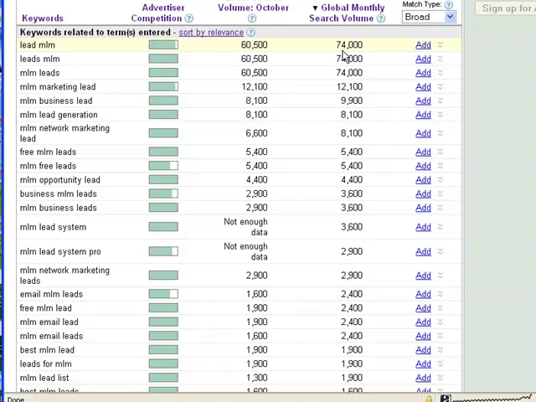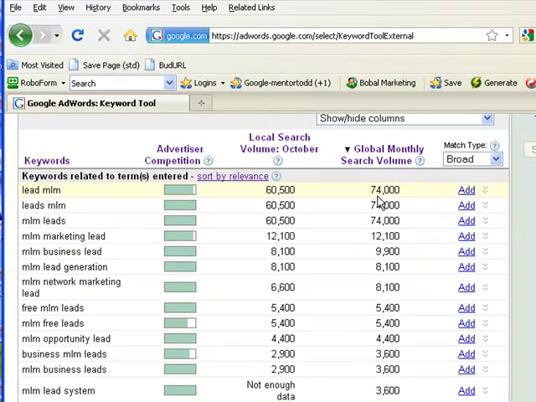What this means is this broad phrase for lead MLM, or leads MLM, or MLM marketing lead, is searched 12,000 or 74,000 times a month. And these are probably too competitive for us to try, but I always like to search because you never know. And so what I do is I come over here.